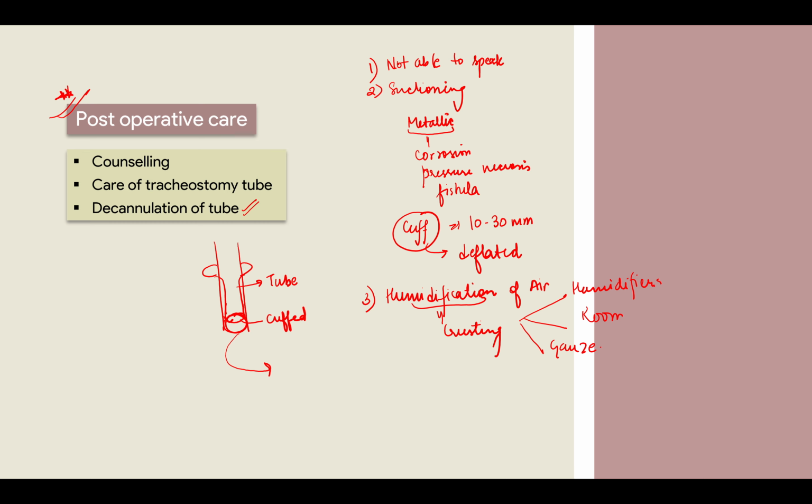Now you will remove the tube. You have to remove it carefully, but you have to be ready with all the procedures. Now you're taking the tube out. You have to check whether the person is stable, whether the person is breathing properly, and then finally you decide yes, everything is normal, the vitals are normal, and then you tell the patient that you are good to go. Even after that, while you are monitoring the patient, you do not suture or close the incision. Why? Because if you do it again and again, there will be fibrosis and less space. No. When you see that the person has completely adapted, only then you suture the skin and let the patient go home. Understood? This is what decannulation means.